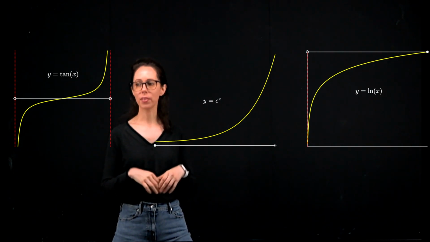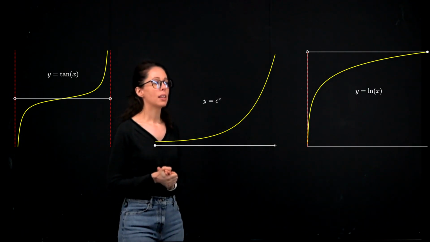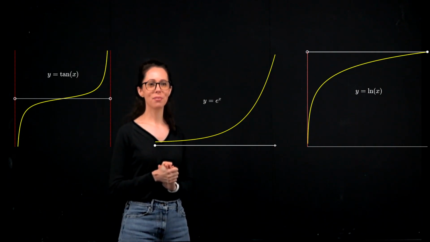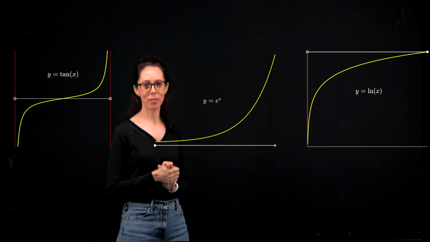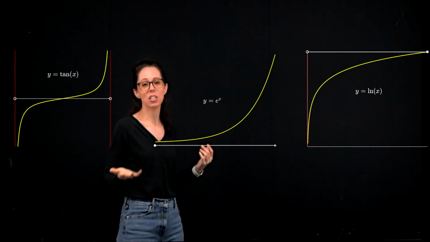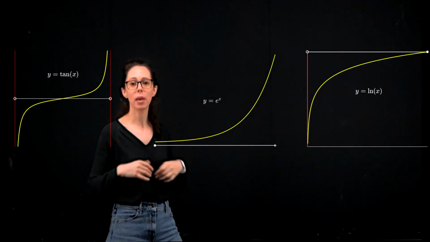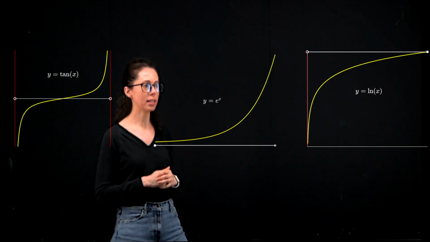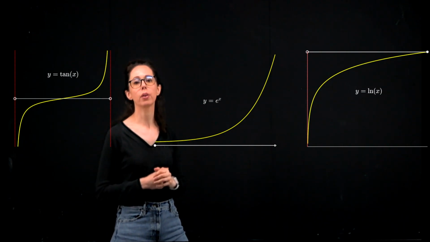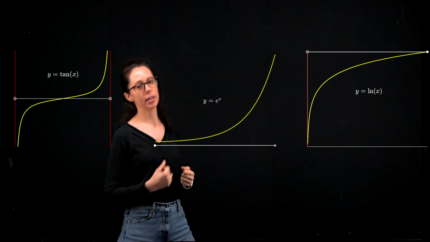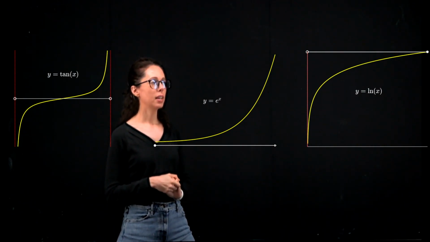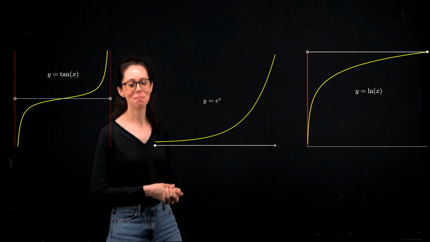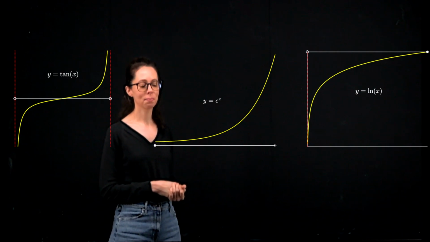Notice that all of these functions are continuous on these domains, but none of them have compact image. All of them have an unbounded image. So we do not have compact image. Likewise, we're not going to have an overall maximum or minimum in every case because they are unbounded. So tangent has neither a maximum nor a minimum. It just grows to infinity and shrinks to negative infinity as it approaches its vertical asymptotes. And then e to the x, we know, grows to infinity. Natural log of x goes down to negative infinity as you come from the left. So we don't have any ability to provide maxes and mins over these non-compact domains.